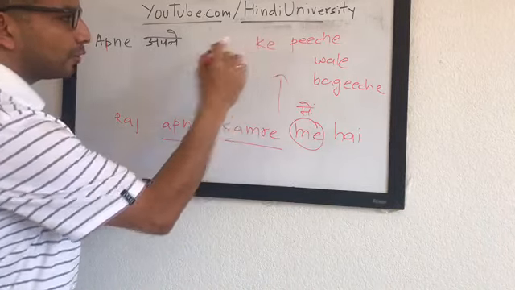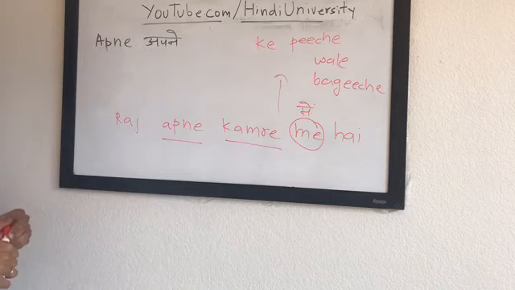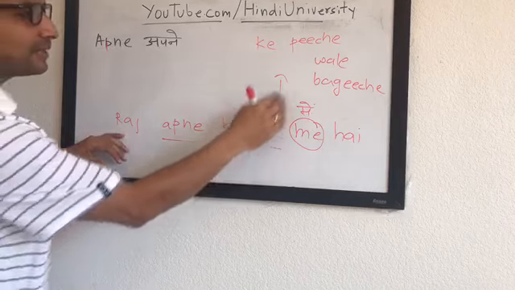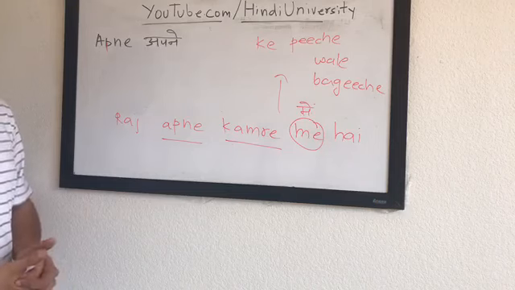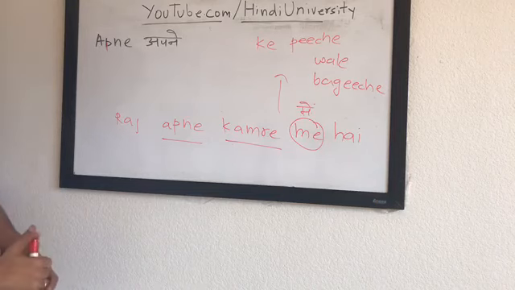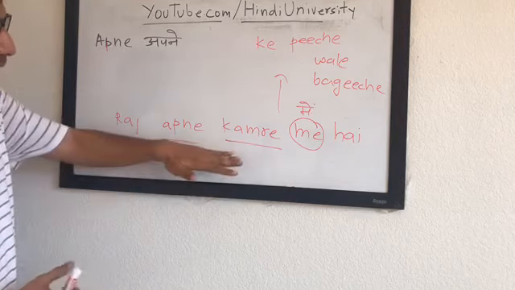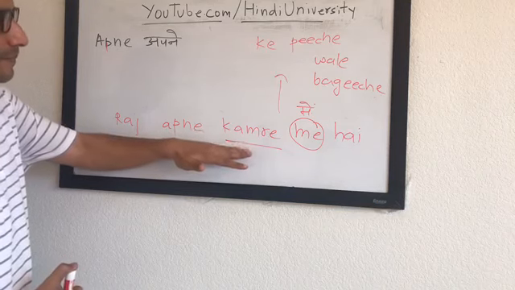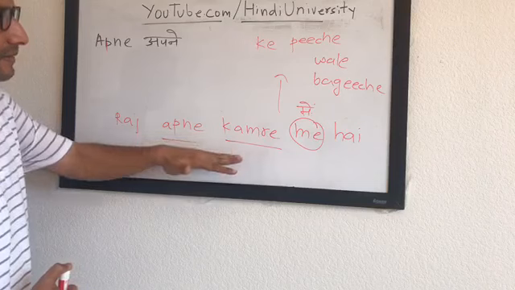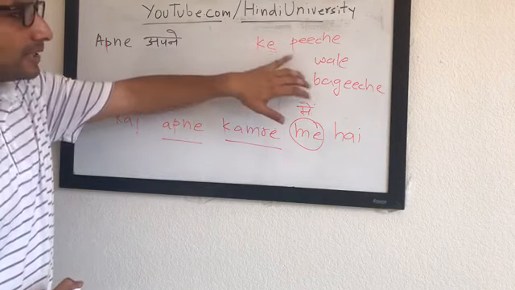Before I give you the answer, let's see. Yirka, you want to give it a try? What's going on here? राज अपने कमरे के पीछे वाले बगीचे में है versus राज अपने कमरे में है. What do you think is going on here? I don't know. Something is happening in Raj's room. Say it again. The new thing is that something is happening in his own room, but I don't know what पीछे वाले बगीचे is.